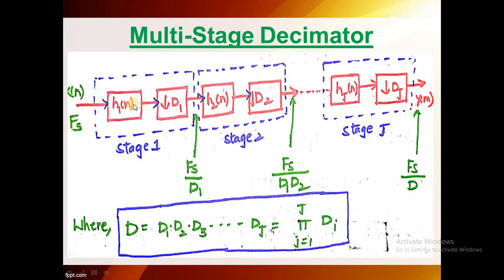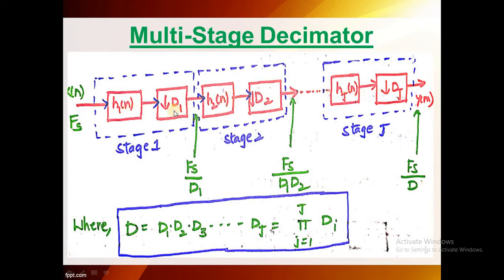In order to avoid the aliasing effect, we have to insert a filter. The name itself indicates that we have to draw multiple stages in the block diagram. In the decimation process we write the block diagram up to this part. Here we are involving multiple stages, so we have to draw up to n stages.